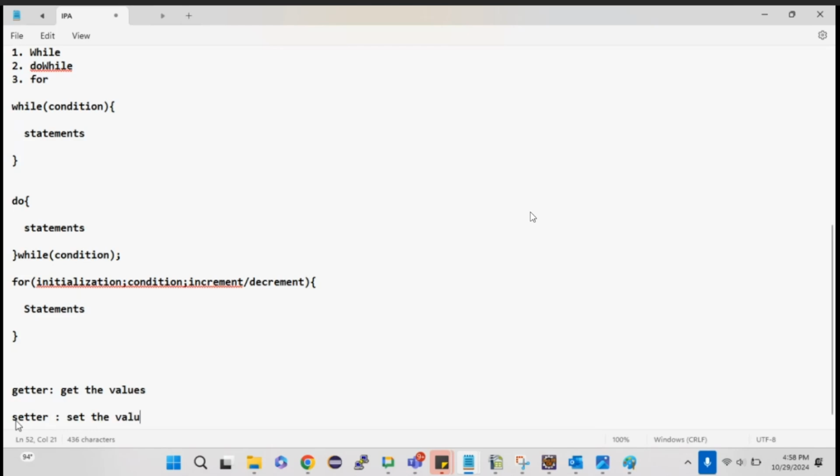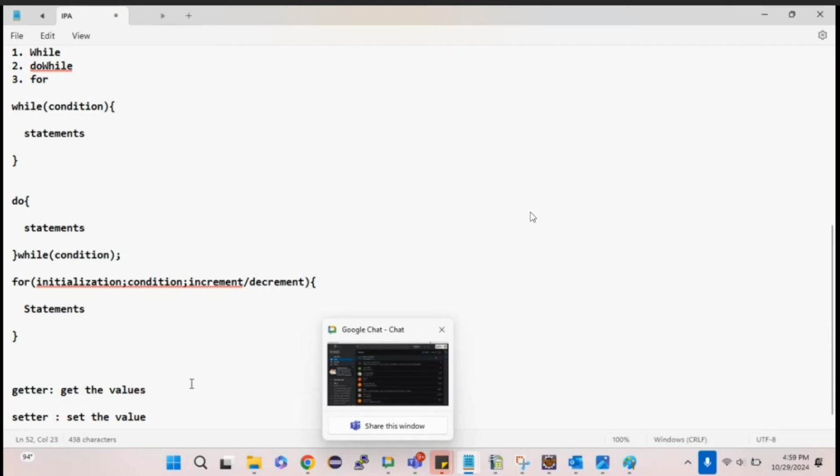Set a new value or else update an existing value. As simple as that. Getter means to get the value, which means if I call the getter, it will give some value. And if I call a setter, I need to give some value, so the value will be set over there. That is getters and setters.